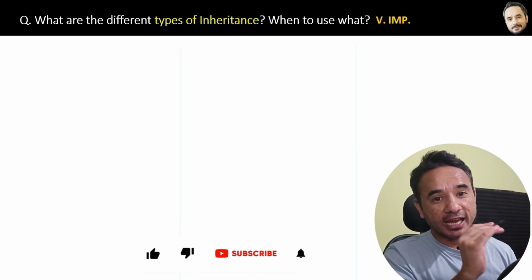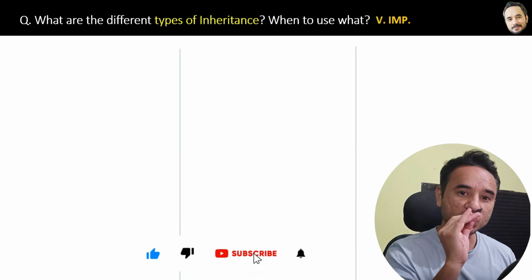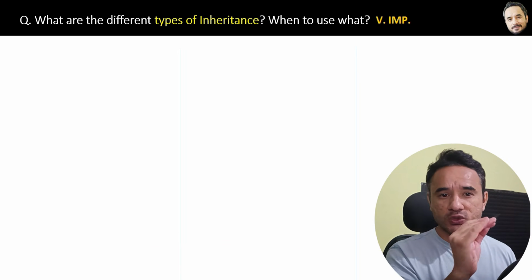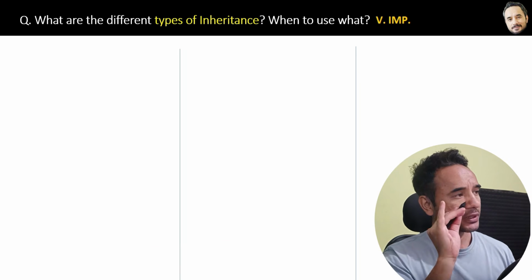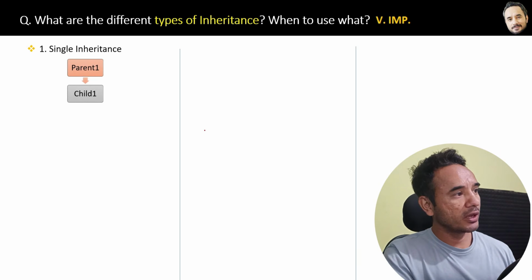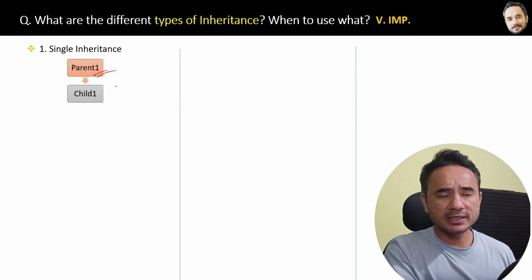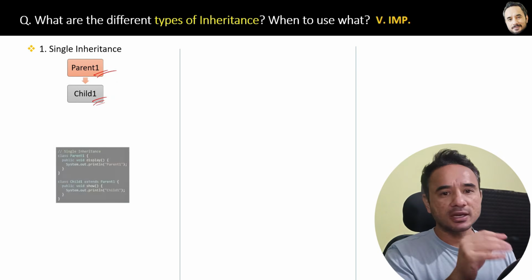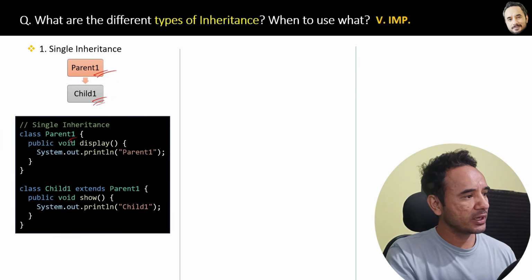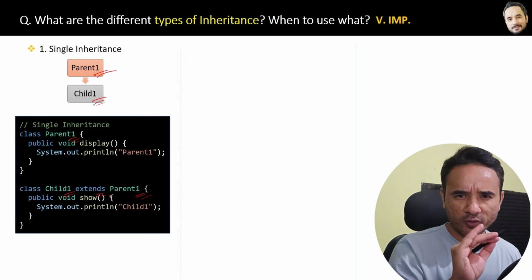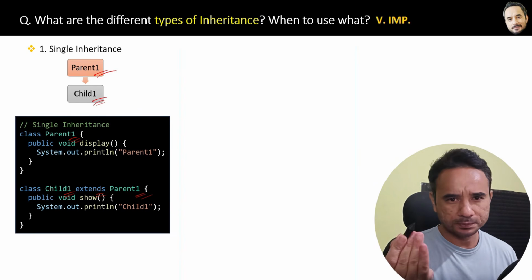What are the different types of inheritance? When to use what? This is a very important question from an interview point of view. So let's explore it quickly. The first type of inheritance is single inheritance, where you will have one parent class and only one child class. Single. So here is the code. See, we have one parent one class, and in the child one class we are extending the parent one class. This is the normal type of inheritance which we already know.